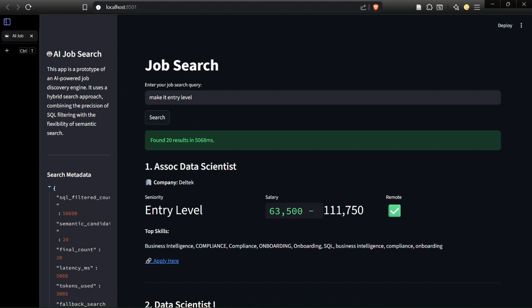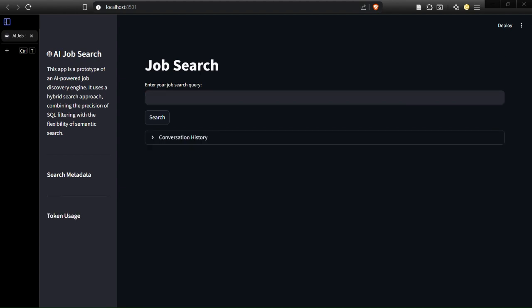So anyways, let's now go towards a complex query. Wait, I had one which I tested before, so let's try this one again. This is a very complex query, and if you see, we have different constraints. So let's try it.